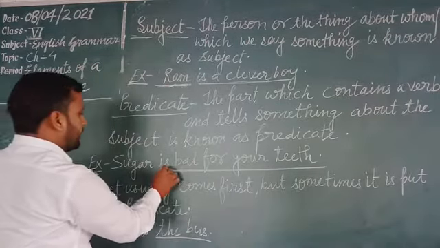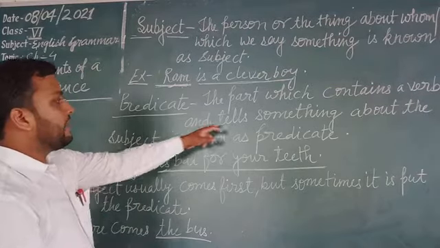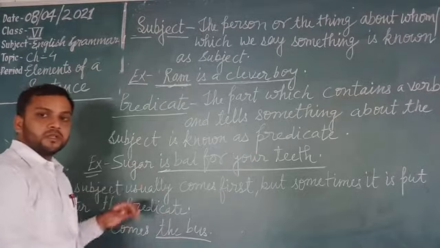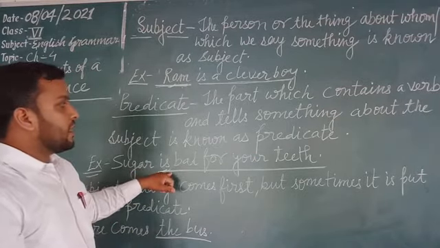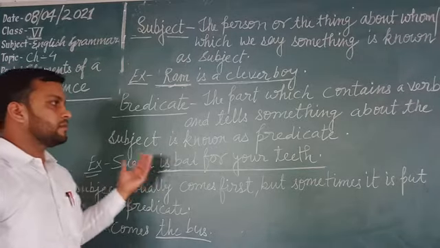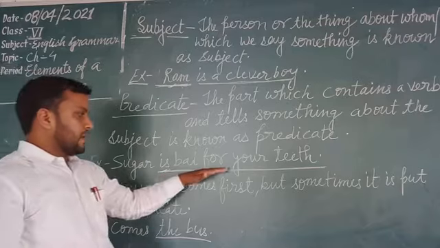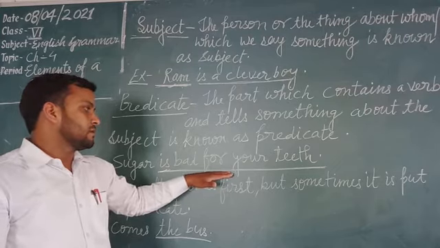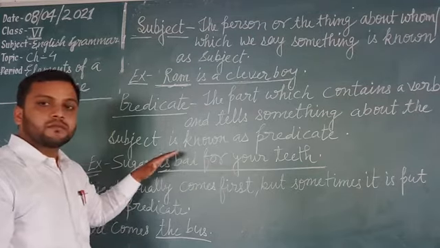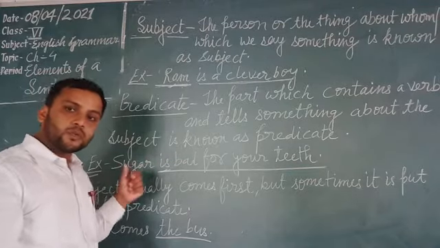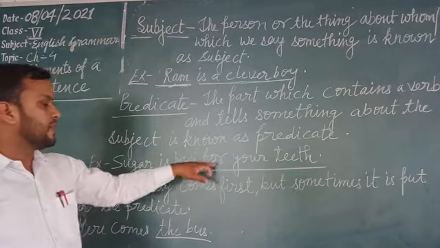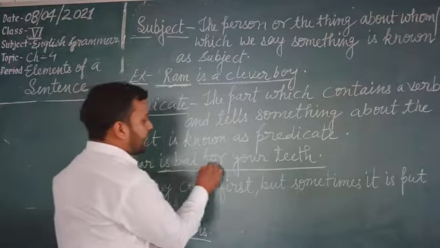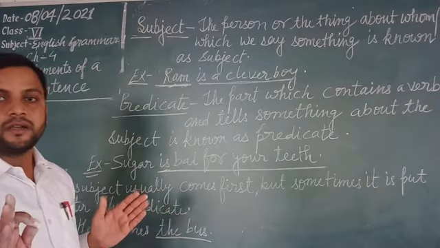The part which contains a verb, a verb okay, and tells something about the subject. What is bad for your teeth? The answer is sugar. This predicate part is telling that it is bad for your teeth. What is bad for your teeth? Sugar. So it tells something about the subject. That's why is bad for your teeth is the predicate part.